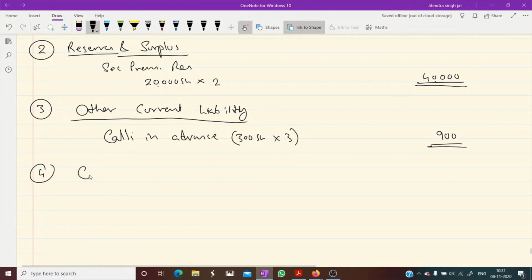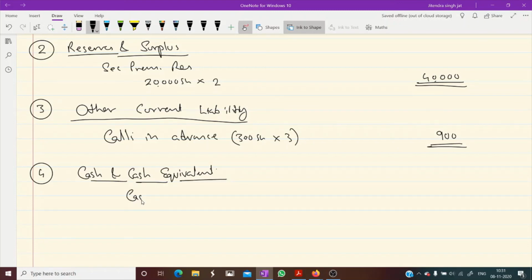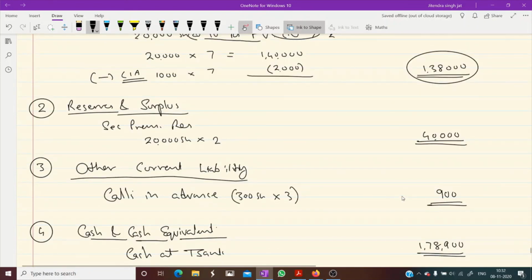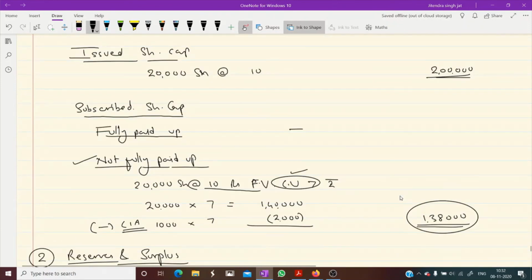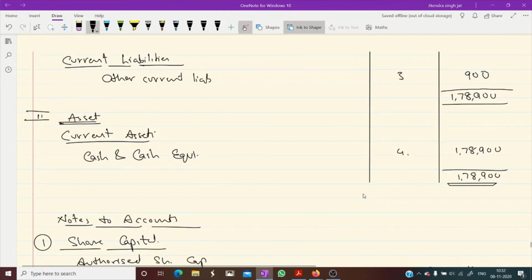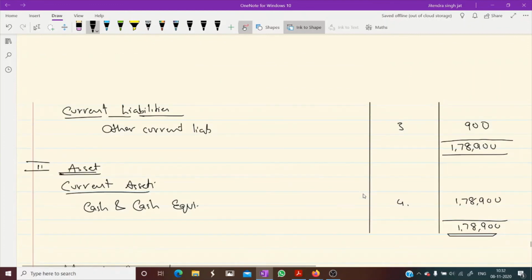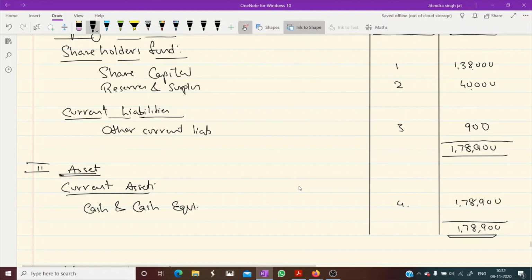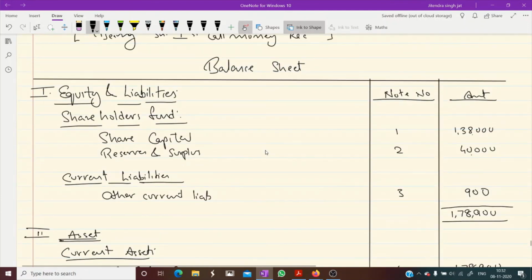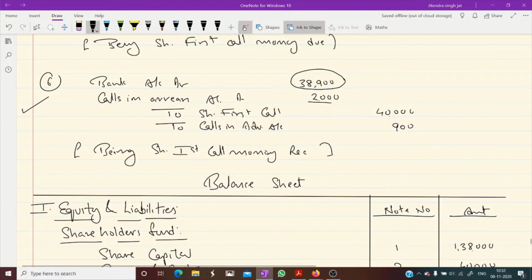Fourth, cash and cash equivalent. This is the proper way. Cash and cash equivalent. Cash at bank, 1,78,900. This is a very simple and general question to understand calls in advance, calls in arrears, how to show calls in arrears in notes to accounts, how to show calls in advance in the balance sheet under other current liability, and how to show share capital, reserves and surplus. Children, this question is very good from your examination point of view. I hope this question is clear to everyone.